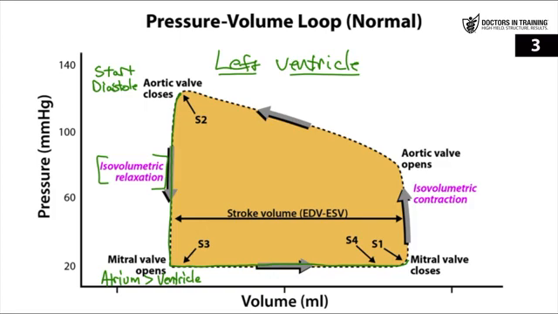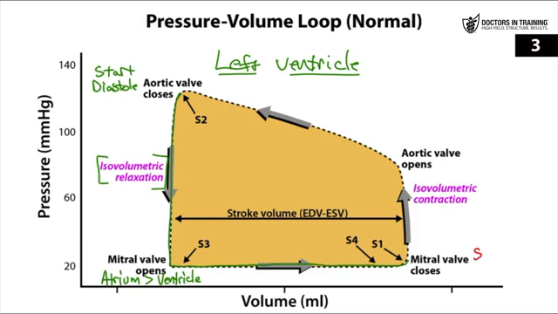Now you may see loops in other books or other resources where that line is maybe sloped up more just a little bit, and that's fine, but realize that the pressure is not increasing much here. You do have an atrial contraction at the end, which completes the filling of the ventricle. And then the mitral valve is going to close. Now we see this at the bottom right of the circuit. And that completes diastole. Now the left ventricle is full of blood and all the valves are closed and the pressure in the left ventricle is still very low.